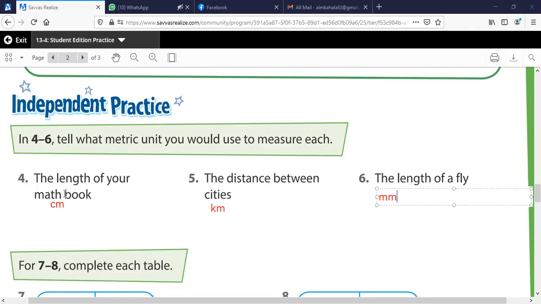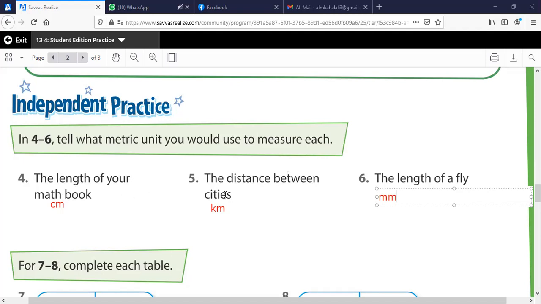So we have the length of a math book. I will use the centimeter. This is something based on your understanding. It's not something you will see in the exam. It's just based on your understanding of the measures. The centimeter is relatively small, so I will use it for measuring the length of a math book.